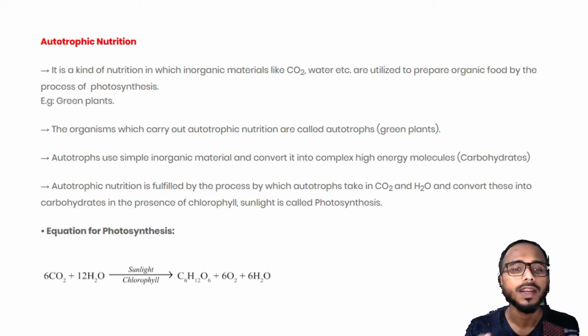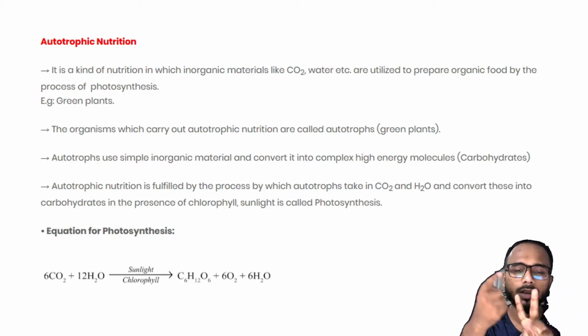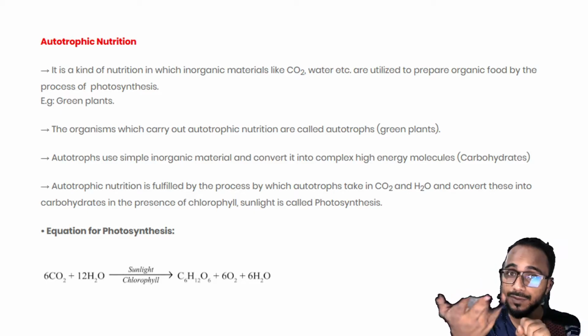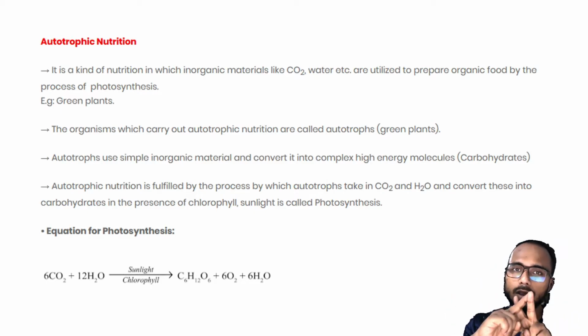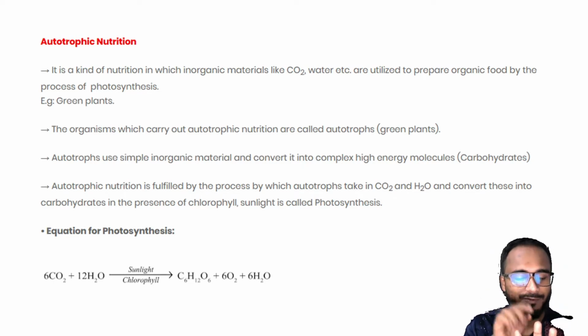What is their food? They prepare glucose, that is sugar, okay? Plants take three things: carbon dioxide, water and sunlight. They give three things: glucose, oxygen and water. So the three things that they produce are water, glucose and oxygen.